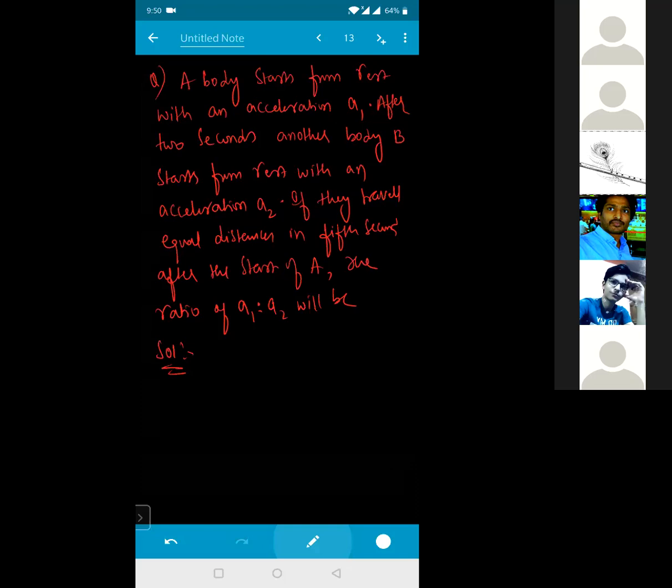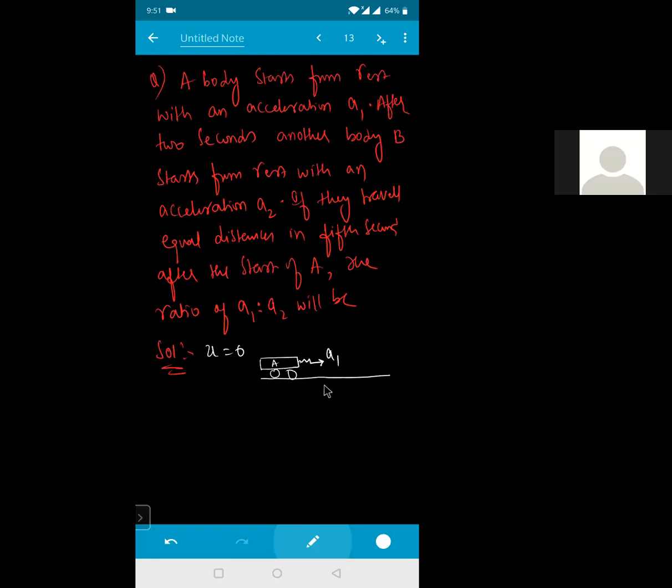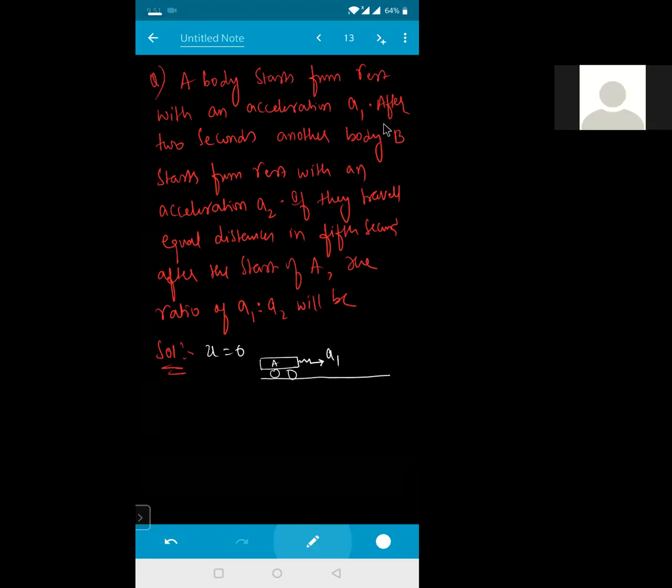A body starts from rest, so no doubt initial velocity is 0, with an acceleration a1. After 2 seconds, मान के चलो ये रोड है, ये आपकी कार है. This is your car A. It has been moving from rest, initial velocity 0, with an acceleration of a1.